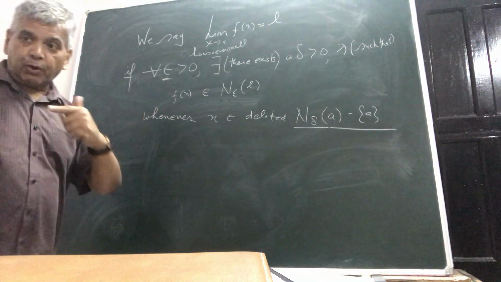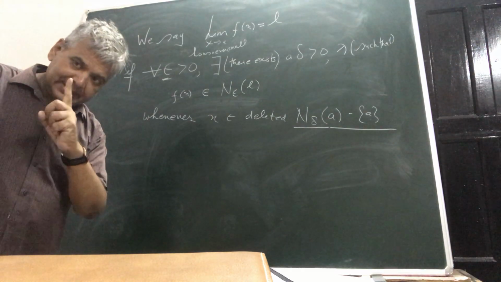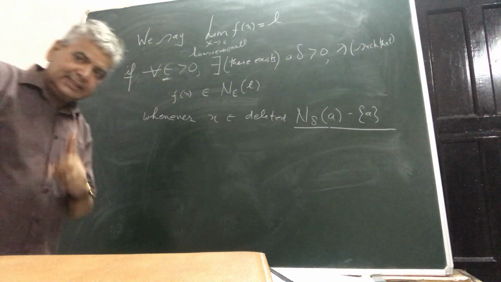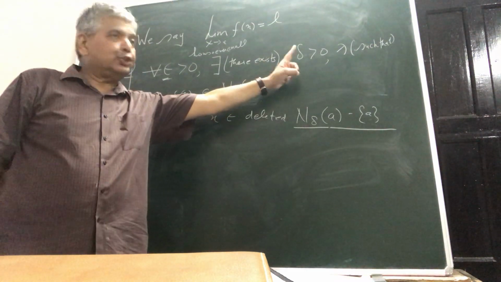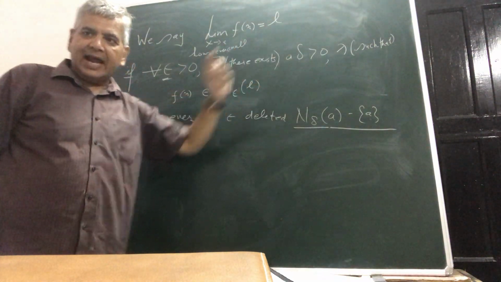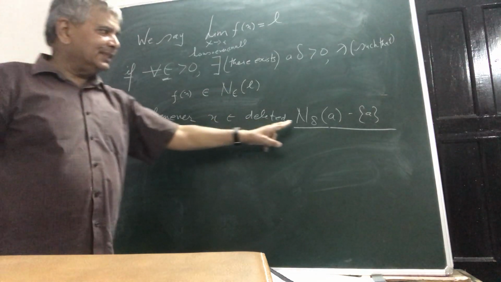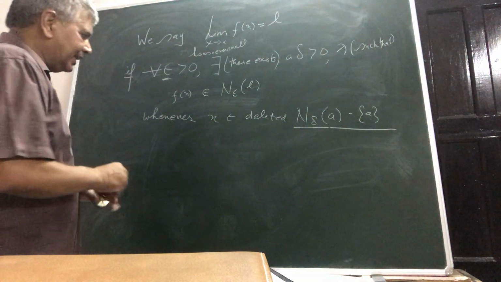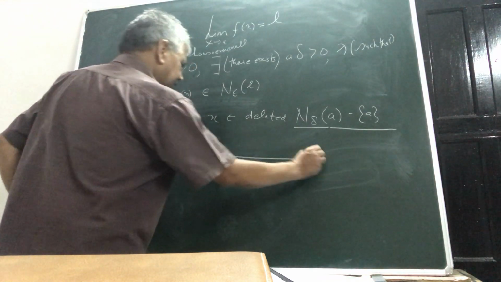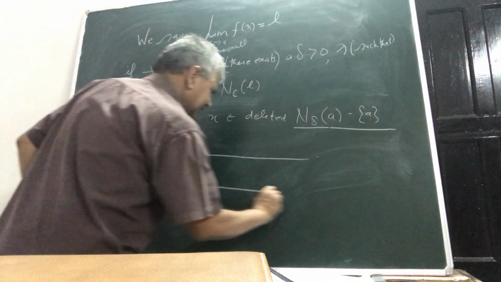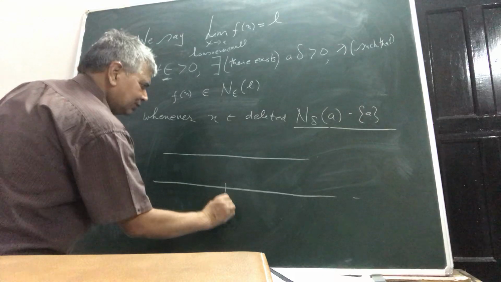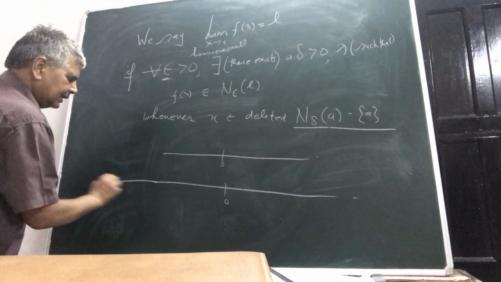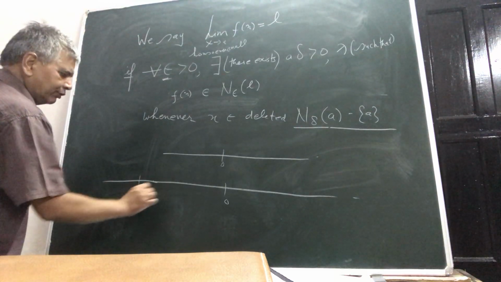Then correspondingly there should exist one positive number which we are calling delta, and this positive number delta should be such that when x lies in the deleted delta neighborhood of A, what will that mean? See, I will draw two lines here. Here this is my 0, this is my 0. Suppose my number A is here, and my deleted delta neighborhood will be what?